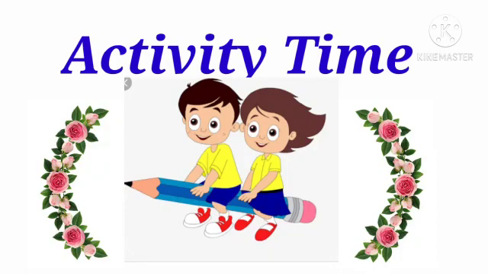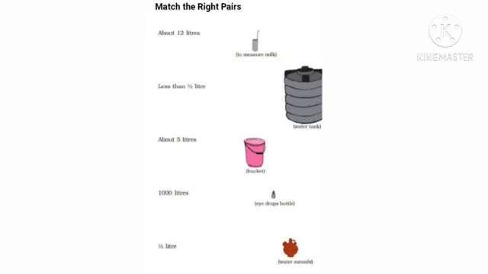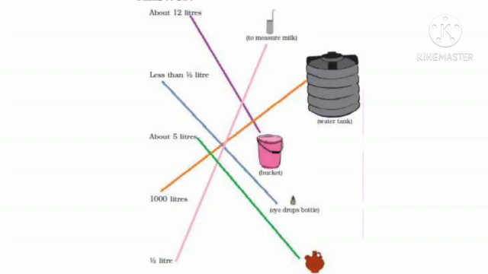Children, next is an activity. This activity is from your textbook based on this chapter. So, children, please open the page at 156. Match the right pairs. First one, about 12 liters, for bucket.